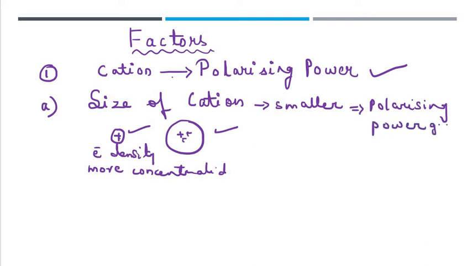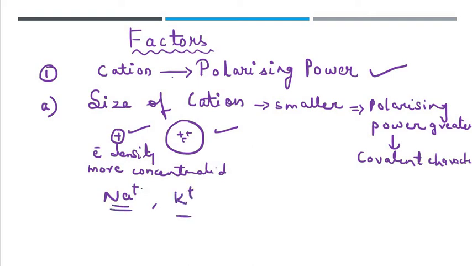Polarizing power will be greater, and if the polarizing power is greater, what can we say? Our covalent character will be greater. For example, we are given Na plus and K plus. Out of these two, we know that the smaller size will be of Na plus. So the polarizing power will be greater for which ion? It will be greater for Na plus ions.